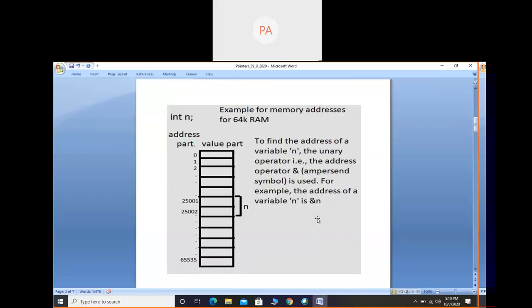If we consider 64K RAM, 64 kilobytes of RAM memory, here 1 kilo means 1024 bytes, so 64 into 1024 bytes. In that way we can consider. I think you people know a little bit about memory, so let us recall it.